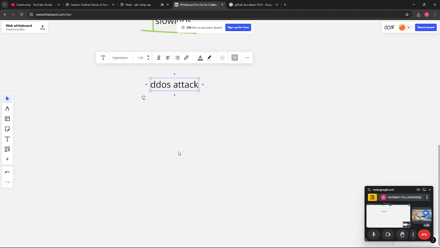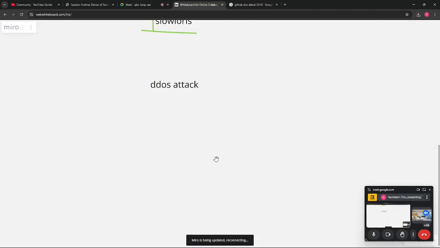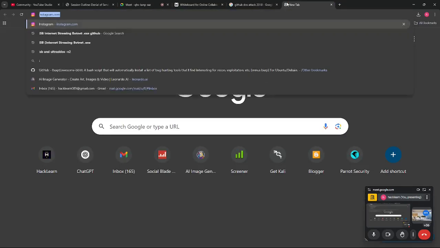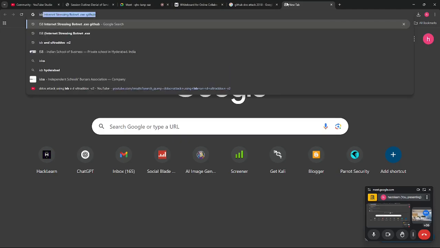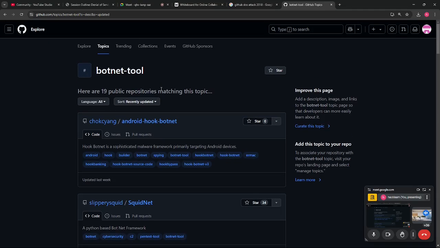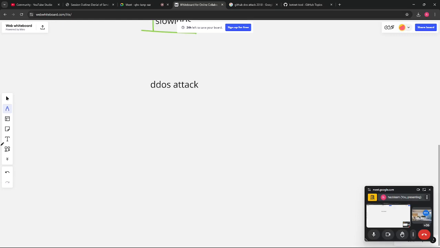First of all, there is one very powerful tool that is banned in India also. If you can arrange this particular tool from the dark web, you can go with that. I will also try to share this over Telegram. That tool is ISB, Internet Stress Botnet. Let me go with this GitHub page. On GitHub, this particular tool is also not available, but you need to find it, and I am also searching for it because previously I had this, but right now I don't have it.